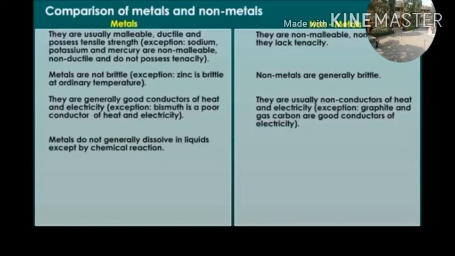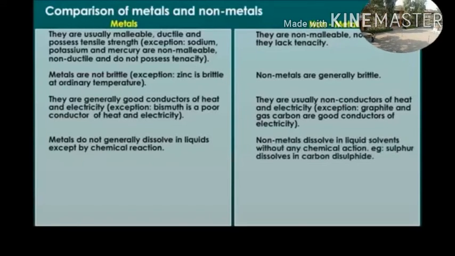Metals do not generally dissolve in liquids except by chemical reaction. Non-metals dissolve in liquid solvents without any chemical action. Example: sulfur dissolves in carbon disulfide.